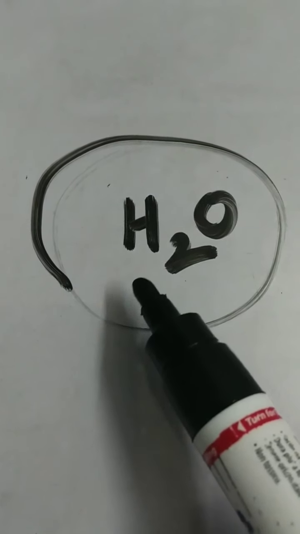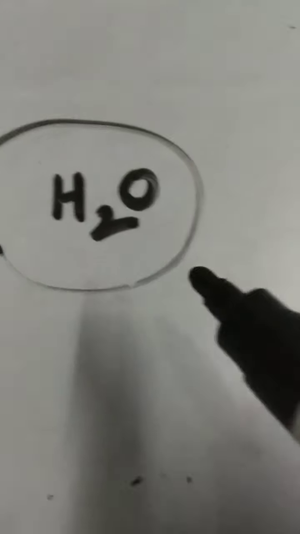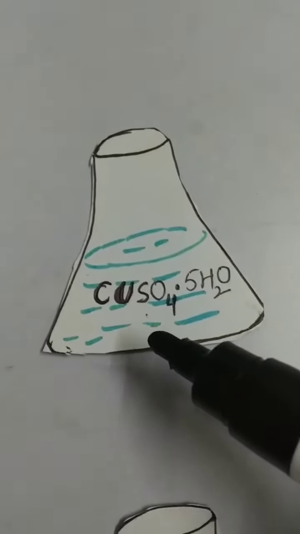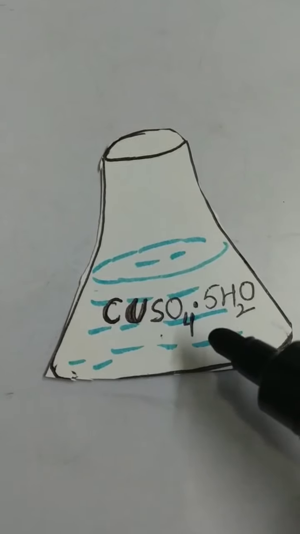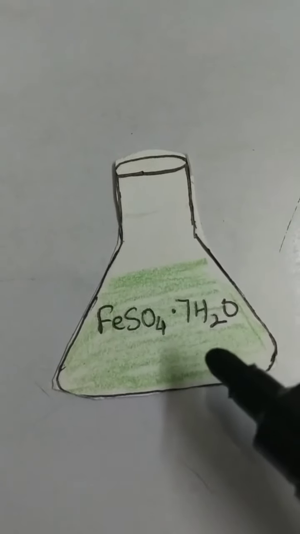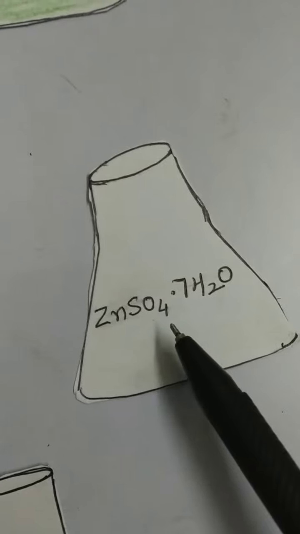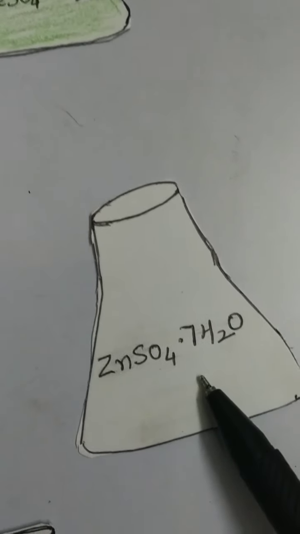A substance containing water of crystallization is called a hydrate, like copper sulfate pentahydrate, ferrous sulfate heptahydrate, sodium carbonate decahydrate, zinc sulfate heptahydrate, and sodium sulfate decahydrate.